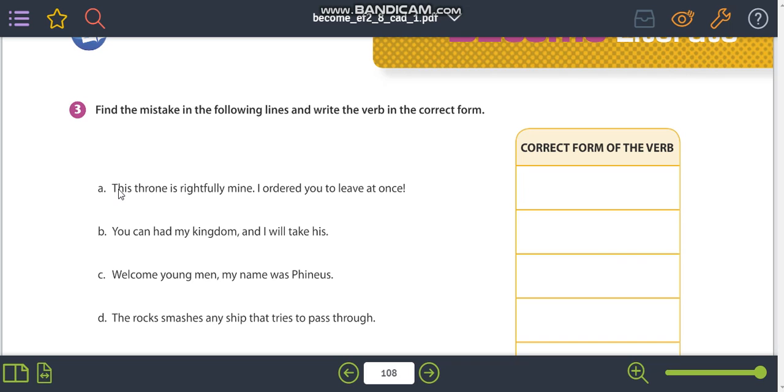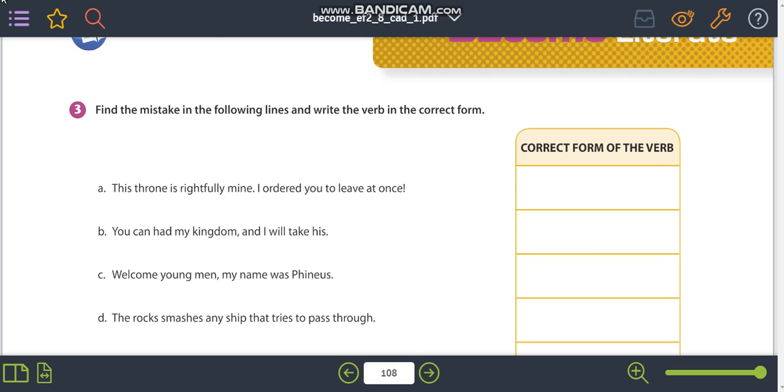For example, this throne is rightfully mine. I ordered you to leave at once. He's giving an order. If he's giving an order, he can write the verb in the past. You have to write it in the infinitive form, okay, in the present tense. So I order you to leave at once.